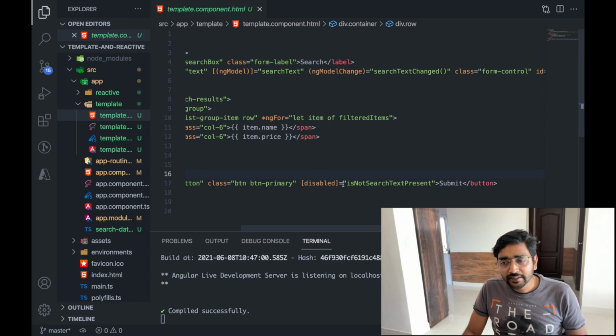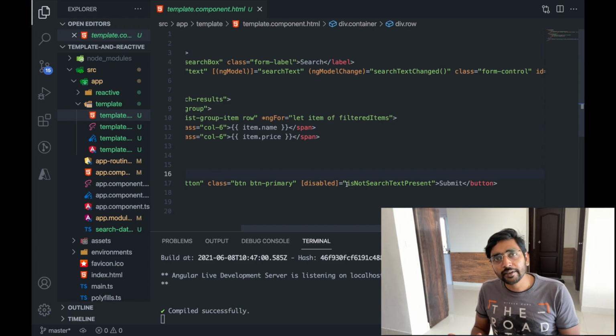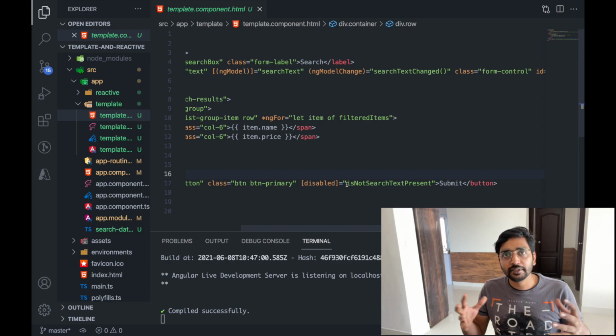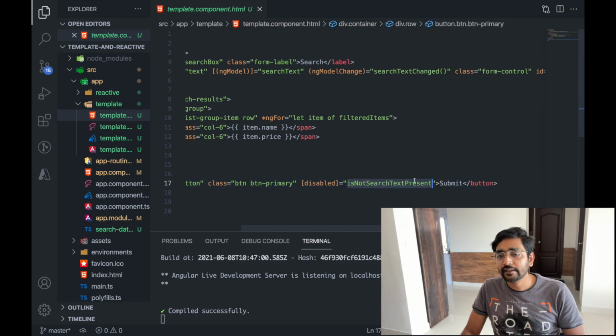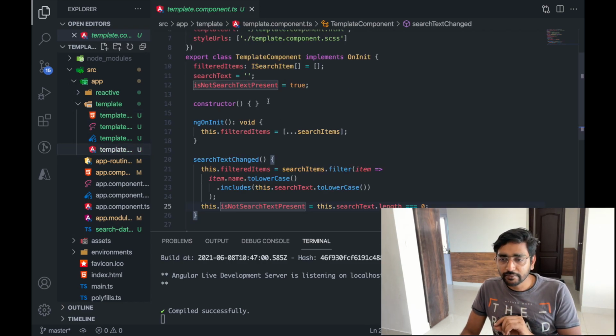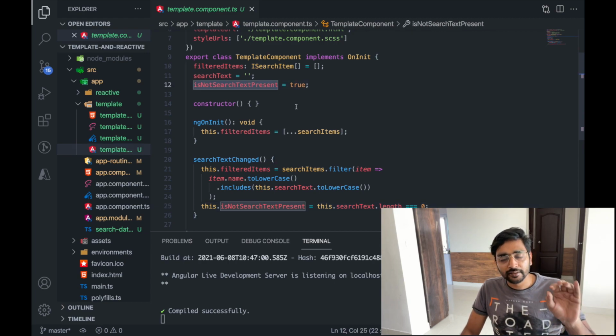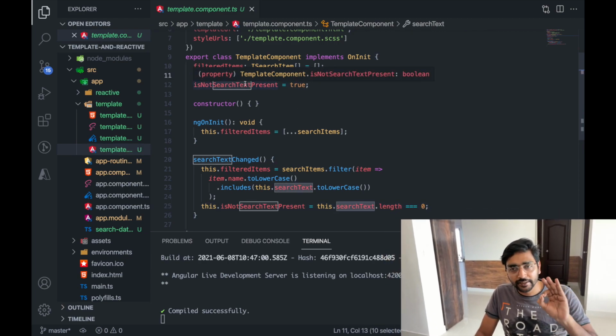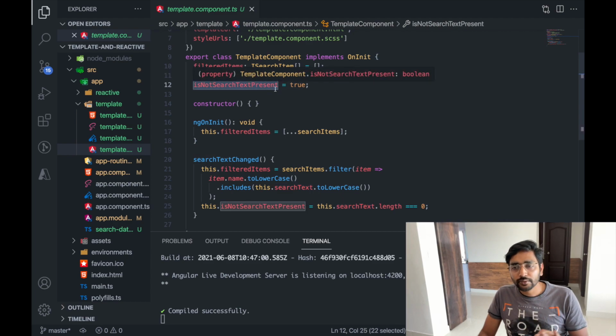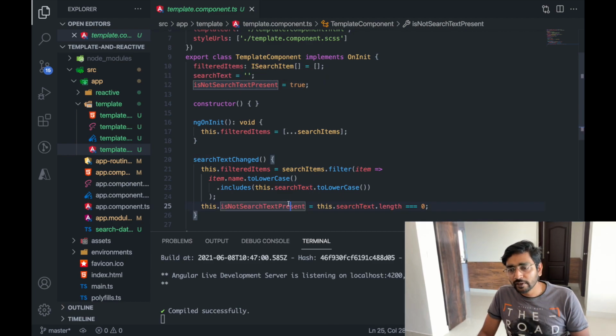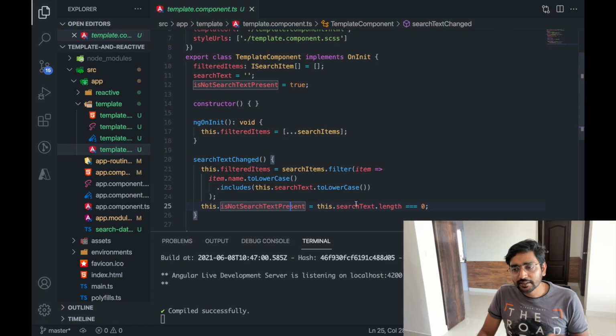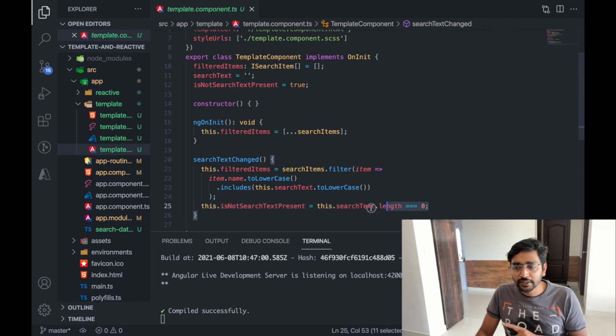So in that, generally what we use is whether the form is valid or not. In our case, I have used a dummy scenario where if you have entered some text, then the form is valid, otherwise the form is invalid. For that, I had to maintain a separate variable here, which I am setting to true initially, meaning the text which we have entered is blank, so no such text is present. When any search text is changed, I have to be careful to change this value.